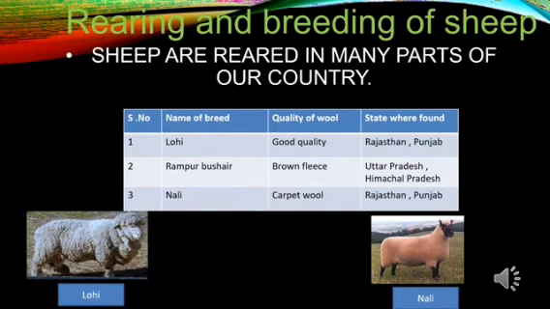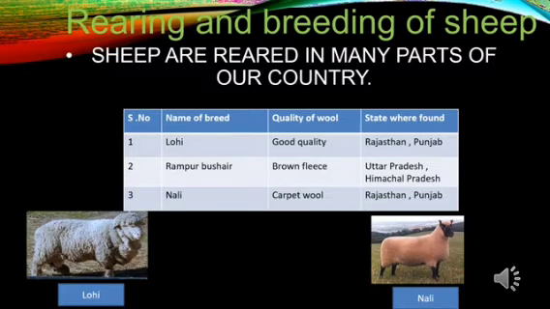Now we have spoken about different animals which yield wool. Now let us go on to rearing and breeding of sheep. What do we mean by rearing and breeding of sheep? Rearing is to take care of sheep and to breed them is the production of offsprings. Now in our country there are many places where sheep are reared and we have different types of breeds even among these sheep.